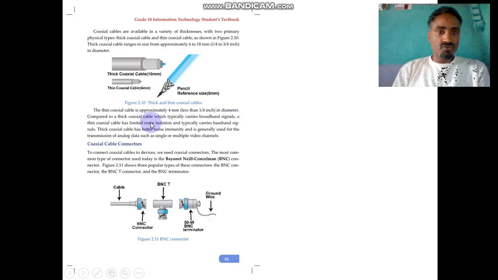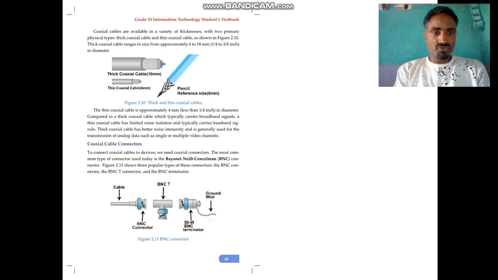Thick coaxial cable has better noise immunity and is generally used for transmitting analog data, such as single or multiple video channels. Mostly to carry video-based messages, we use coaxial cables. Again, for carrying over long distances, in the case of multiple video channels, we prefer thick coaxial cables rather than thin coaxial cables.